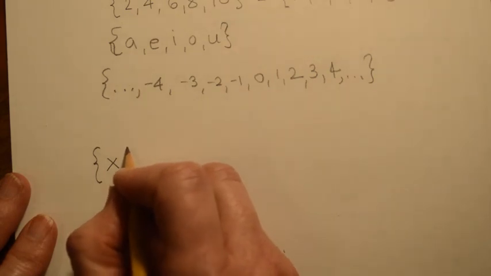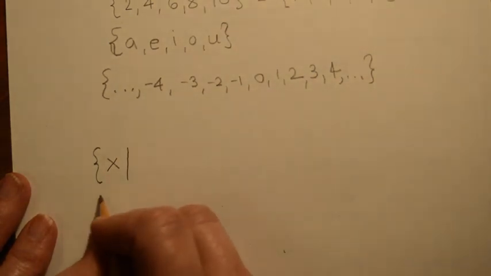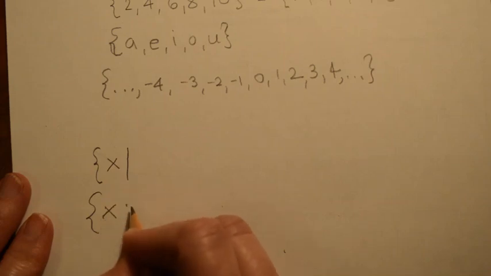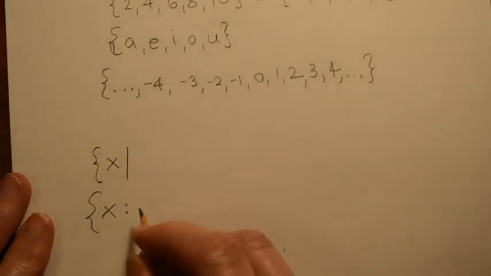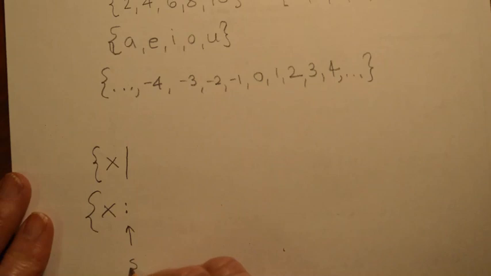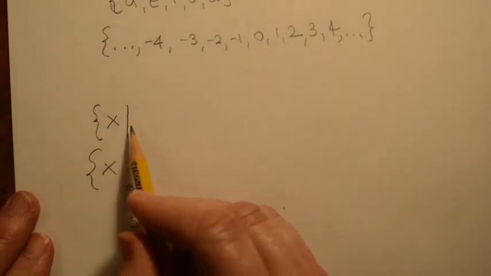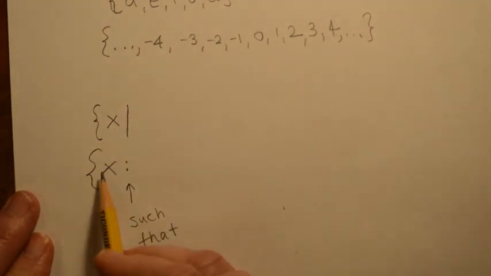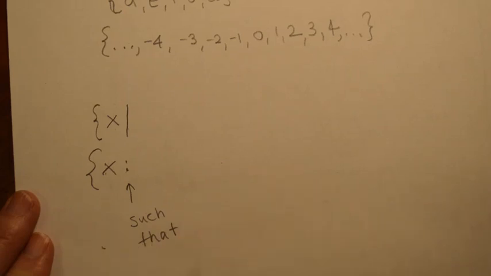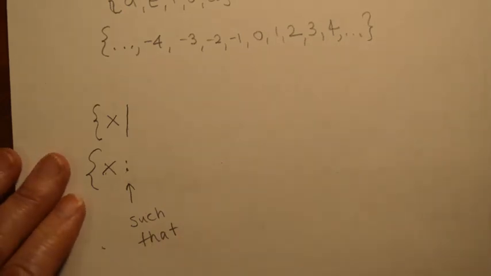And then we either draw a line here like this, or sometimes we'll see it written like this. And that means such that. All right, calling all X such that. And again, such that means you have this property coming up that I'm getting ready to describe.